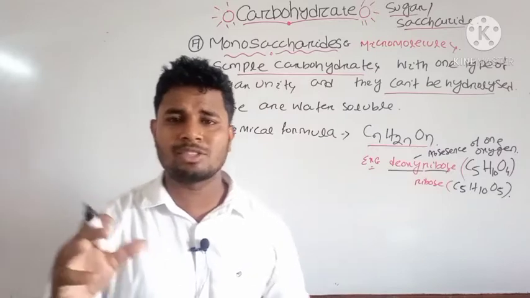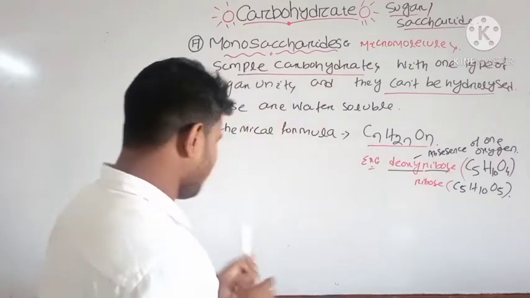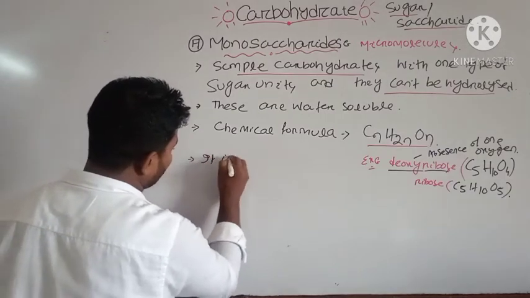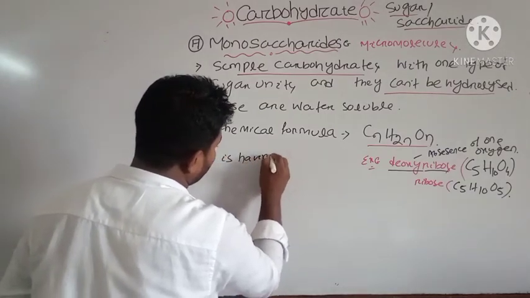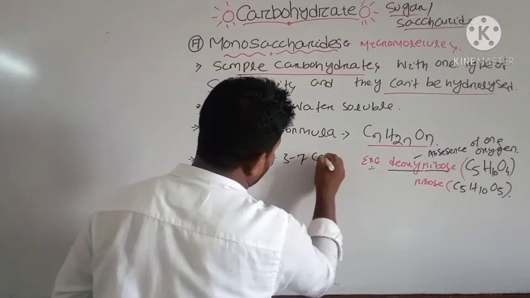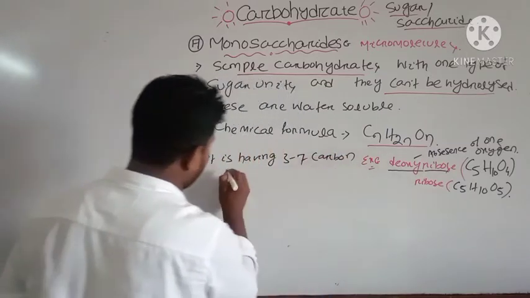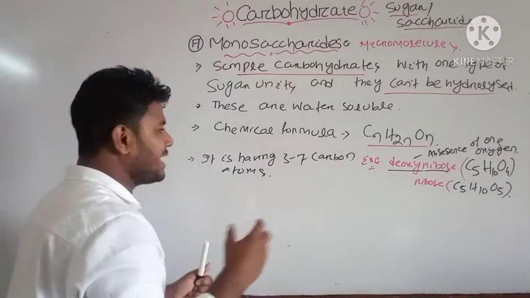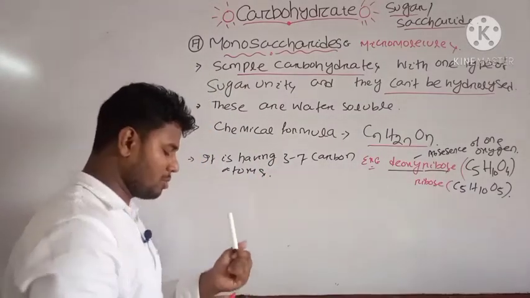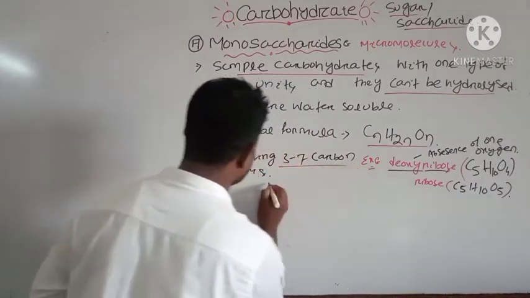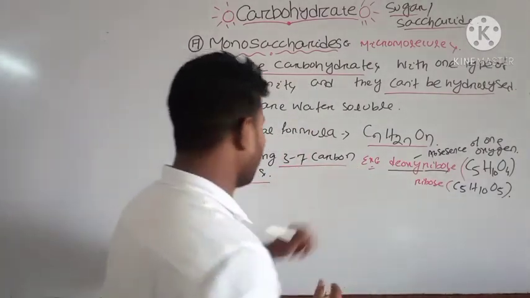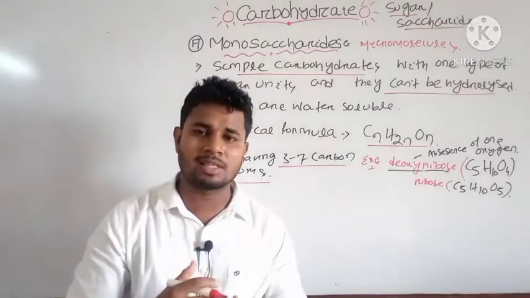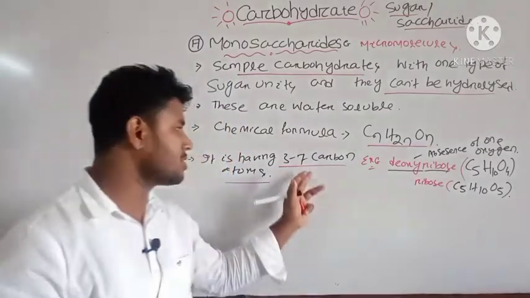And based on the presence of different carbons, mostly monosaccharides have 3 to 7 carbon atoms. These are the basic ones, but 8 carbon, 9 carbon and 10 carbon are also present, though normally there are 3 to 7 carbon atoms. We can divide these monosaccharides into different divisions based on the presence of this carbon.